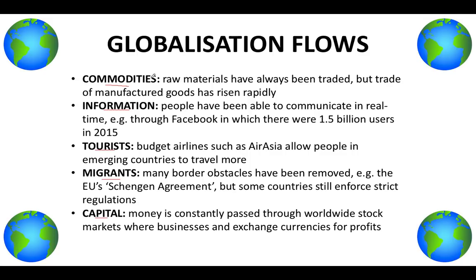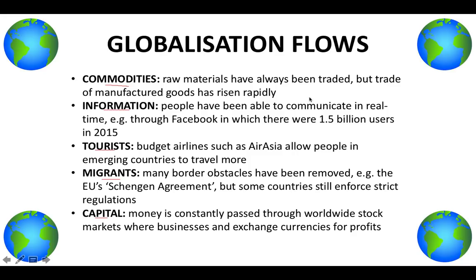Commodities contribute to this because raw materials have always been traded, but the trade in manufactured goods has risen rapidly. Obviously crops have always been traded, but with increasing globalization and increasing resources, we've been able to manufacture more goods and get them transported from China and all over the world, really.